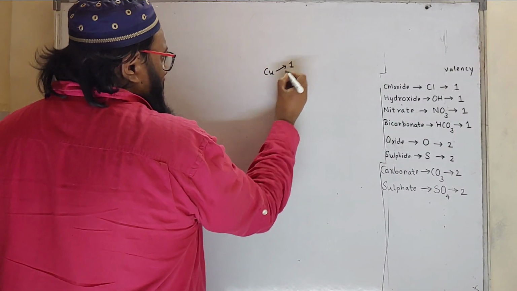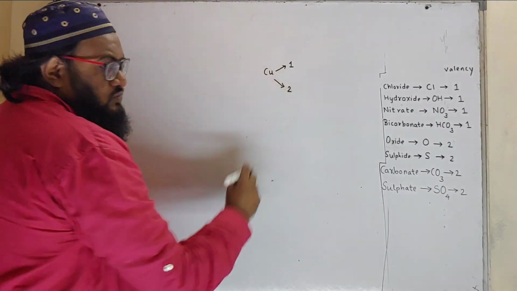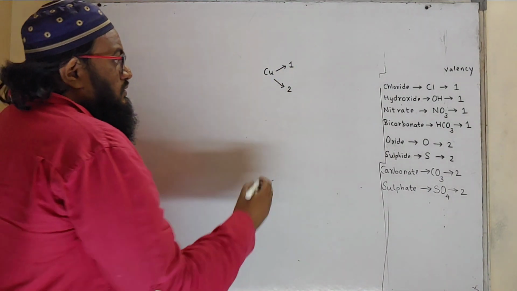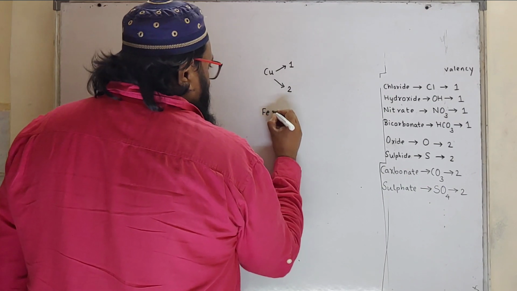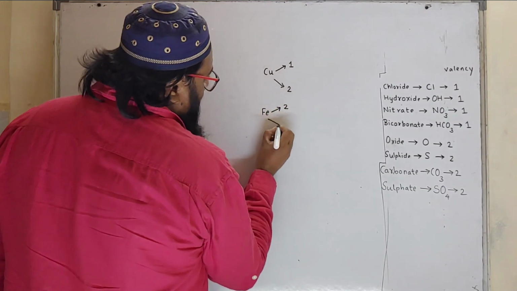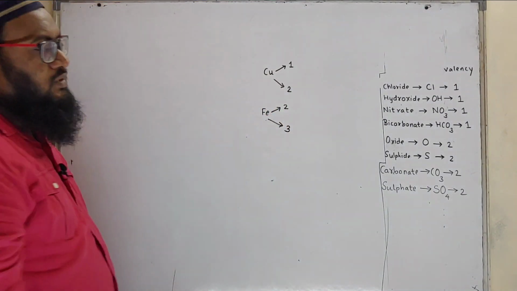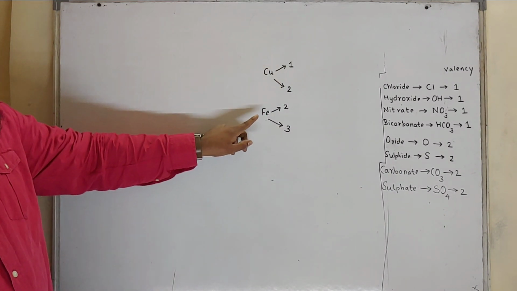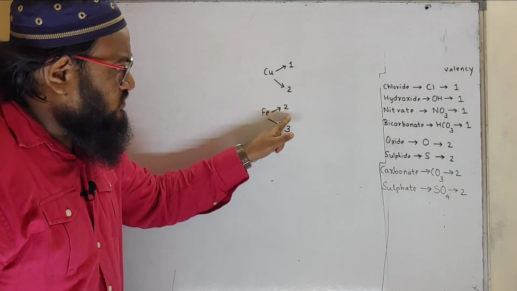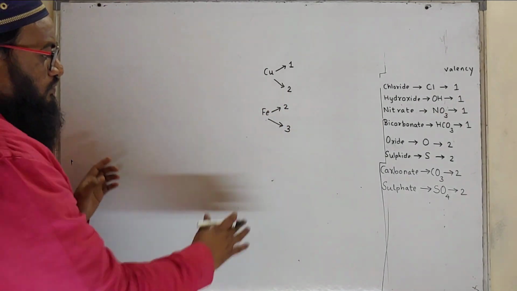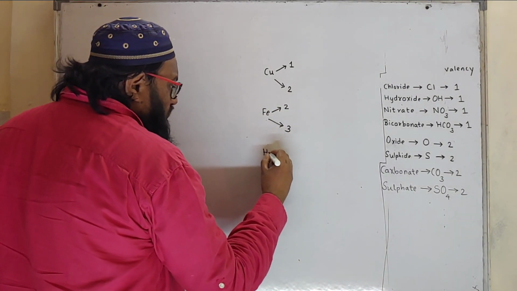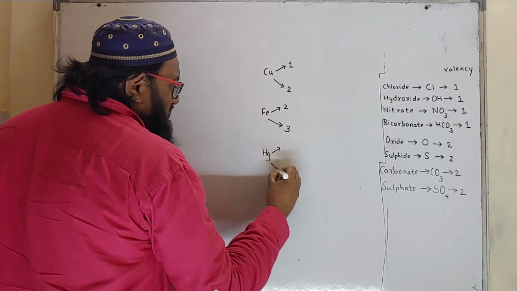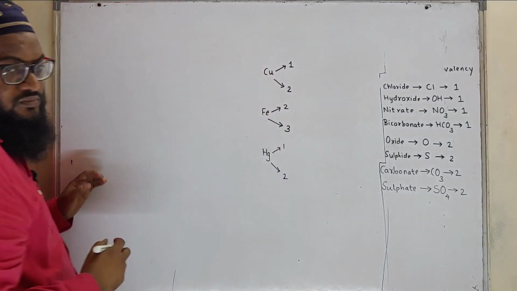It has valency 1 as well as 2. Similarly, iron has variable valency 2 as well as 3. Copper has variable valency 1 and 2. Again, iron also has variable valency 2 and 3. Similarly, mercury also has variable valency 1 and 2.